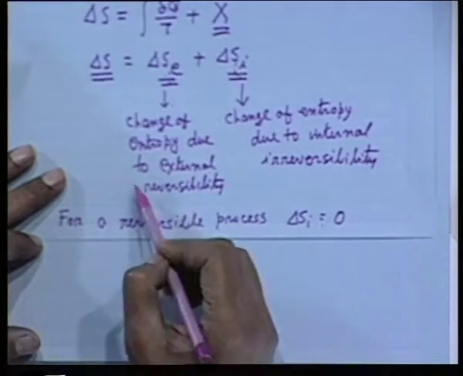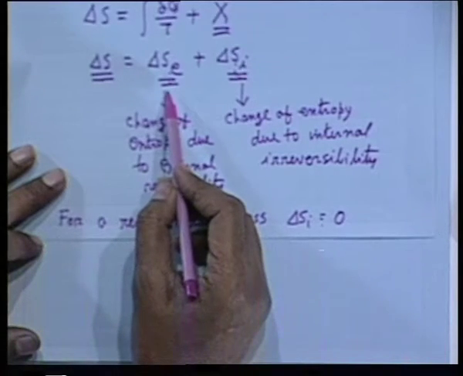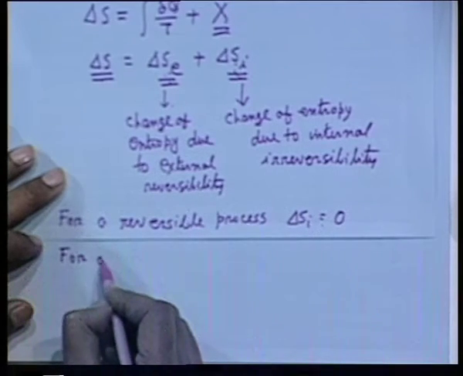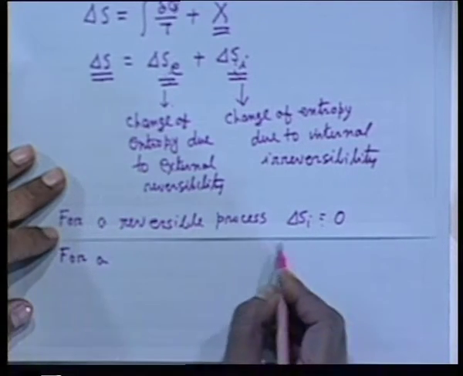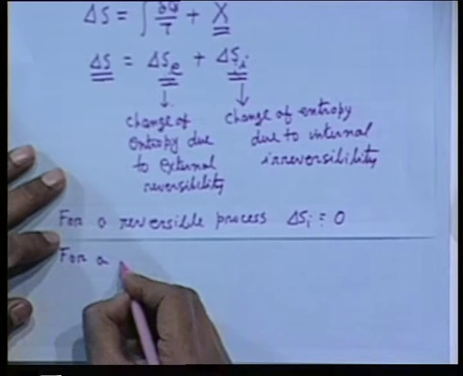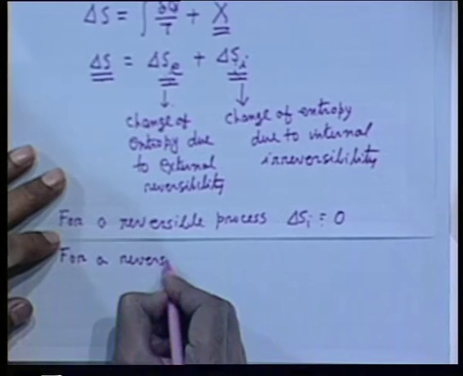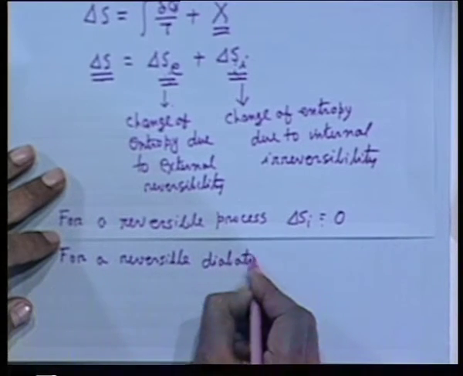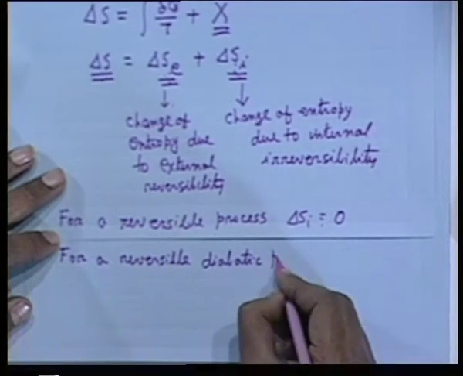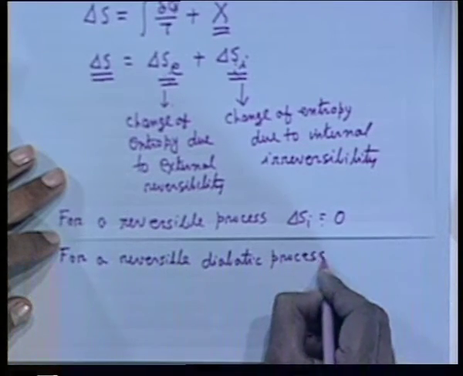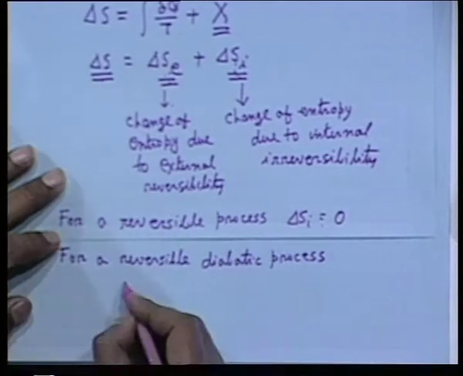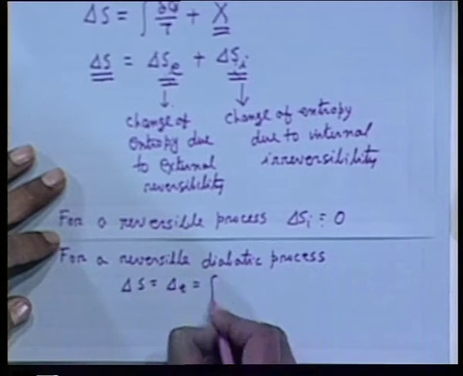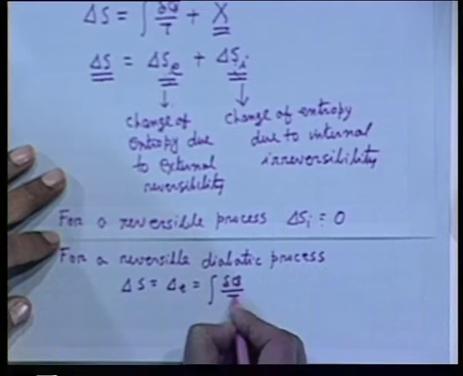All right. On the other hand, if it is an adiabatic process, then this part is 0. Therefore, for a reversible diabatic process, delta S i is 0. Diabatic means what? That means with heat transfer, delta S is equal to delta S e, that means equal to delta Q by T.